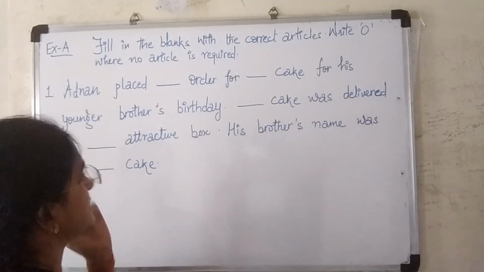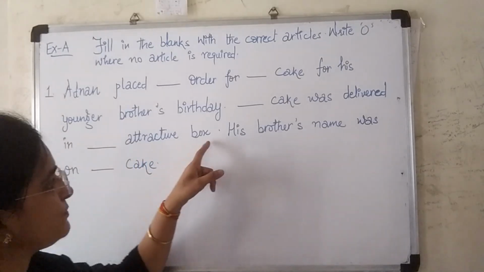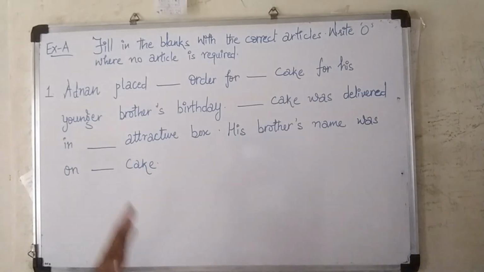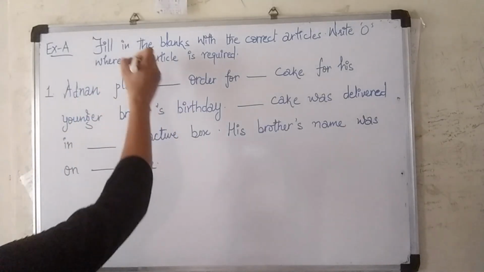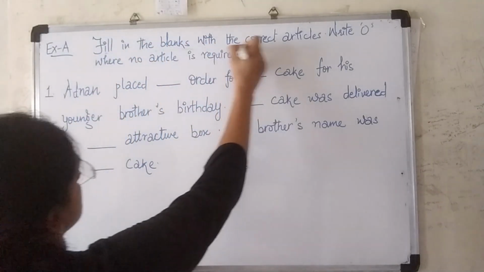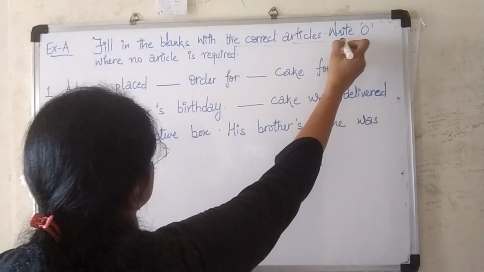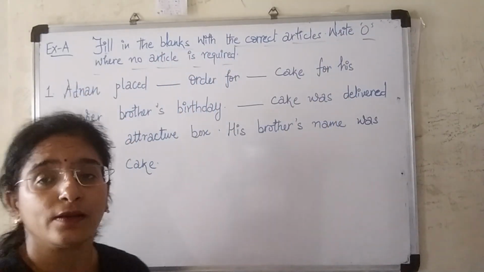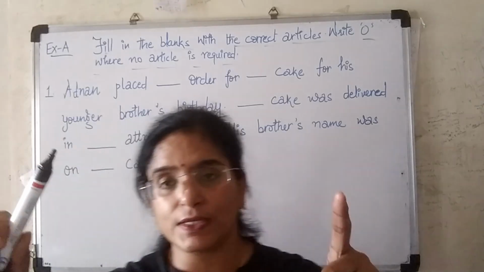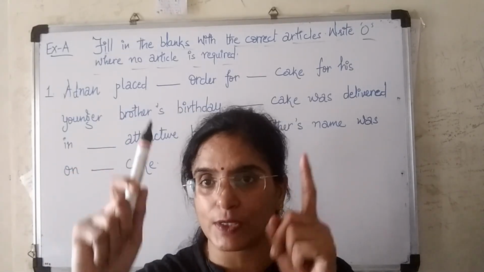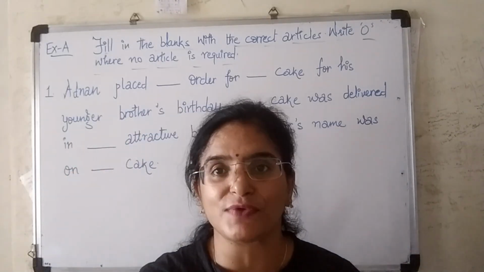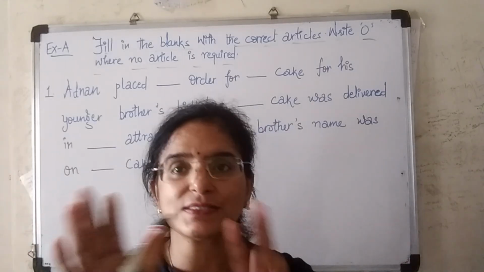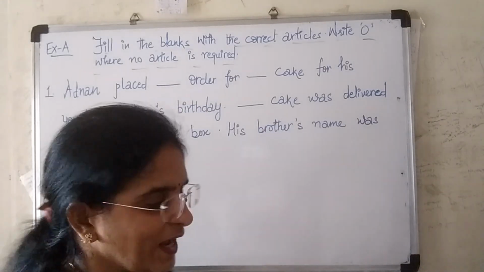The first one is: Adnan placed dash order for dash cake for his younger brother's birthday. Dash cake was delivered in attractive box. His brother's name was on cake. So what you have to do is fill in the blanks with the correct articles. Write zero where no article is required. We have to use definite or indefinite articles if required, and if there is no need of writing any article, then you can simply write zero. That means no article. So let's see the answers.